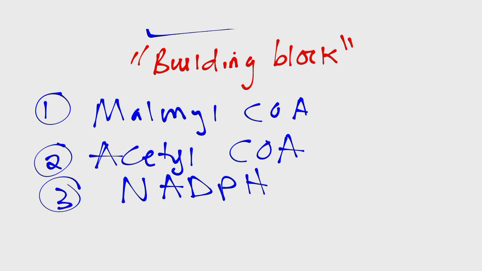So guys, I'm going to end here in this video. The main purpose of this video was to talk about how we are making malonyl-CoA as well as NADPH. We've talked about that and we have understood that. In the next video, I'm going to talk about the main fatty acid synthesis pathway and what's going to happen. So please go and check out part 2.